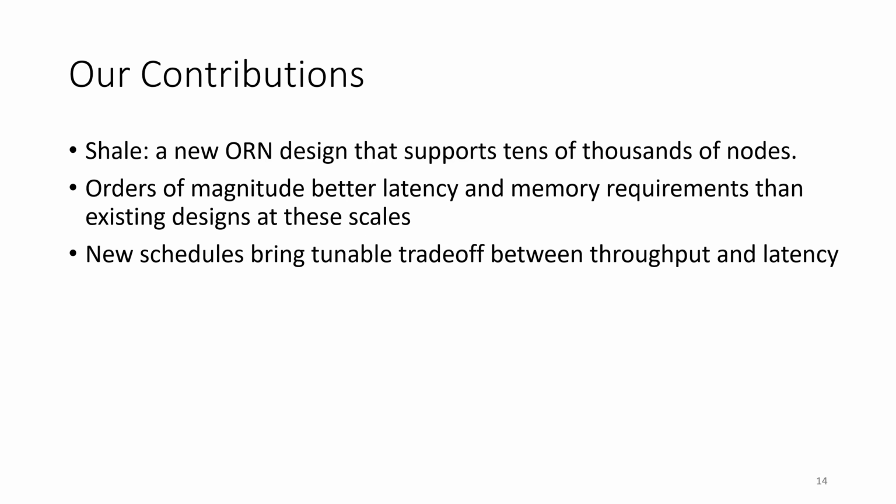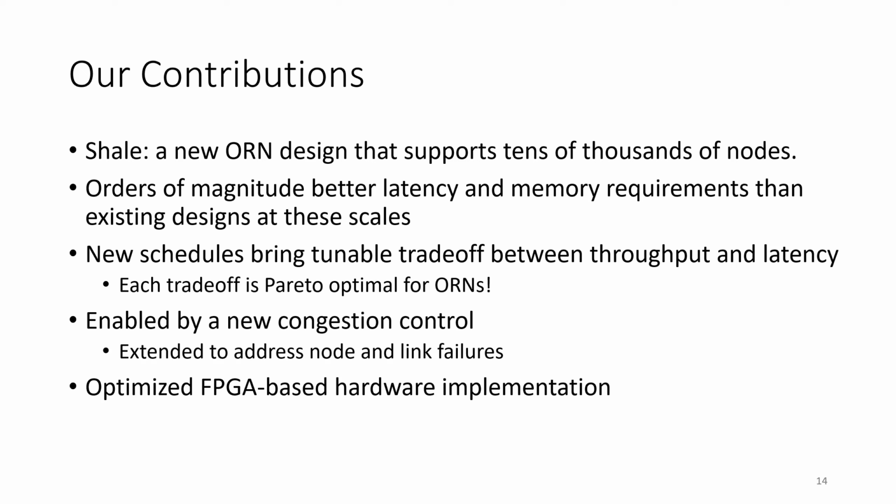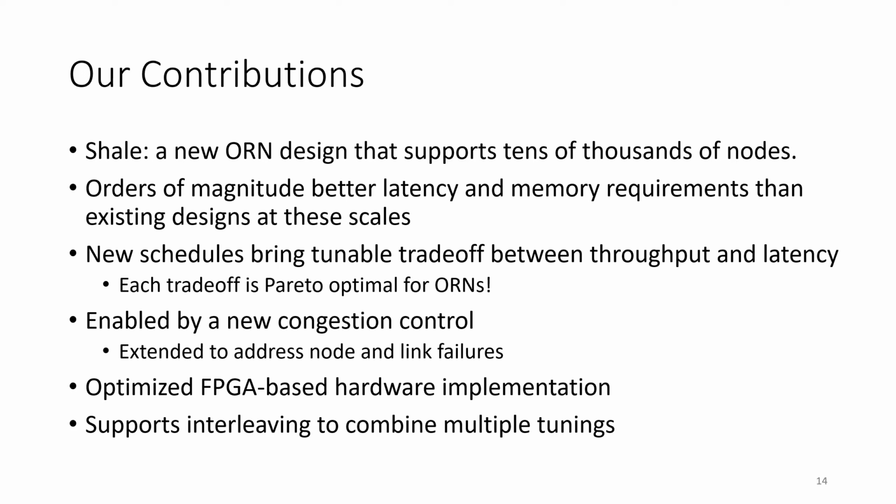We achieve this by using new schedules, and these schedules bring us a tunable trade-off between throughput and latency, and a previous theory result that we have has shown that each of these trade-offs is Pareto optimal for ORNs. We enable this design using a new congestion control which is tuned to Shale's unique context, and we also extend this congestion control to address node and link failures. We also have an optimized FPGA-based hardware implementation. And finally, we show how you can interleave different schedules of Shale in order to achieve a combination of the low latency of one schedule and the high throughput of another schedule.